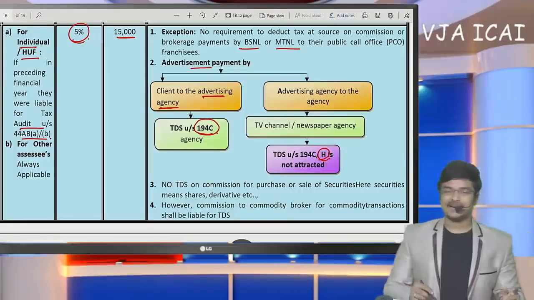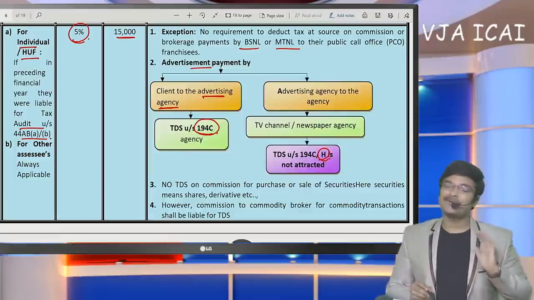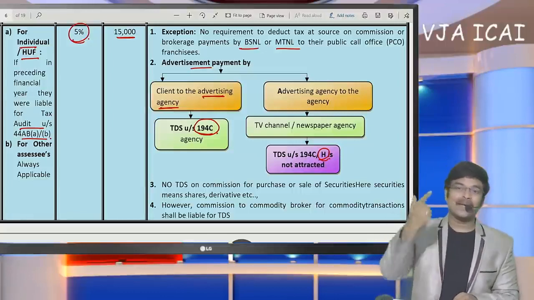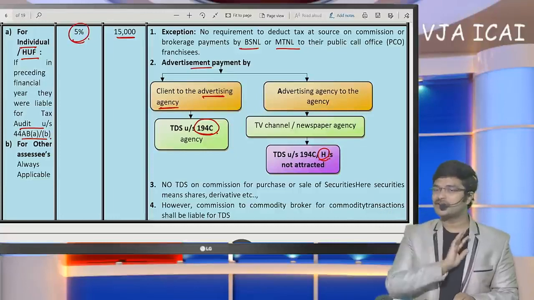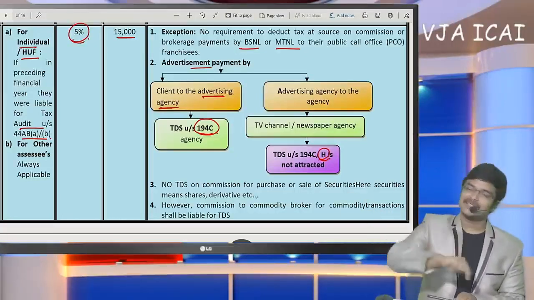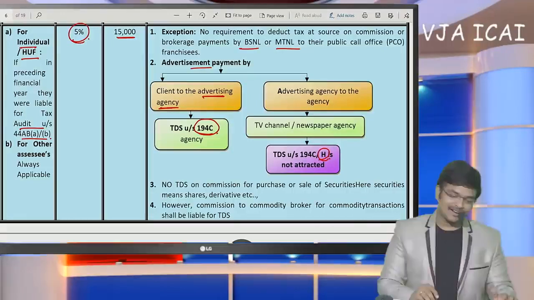If I make direct payment to government and government pays commission to such an agent, then government deducts under 194H. Both are different aspects. If I make payment directly to the advertising agent, I have to deduct TDS under 194C. But if I make payment directly to the government, under section 196, we should not deduct TDS. And the government is going to pay commission to such advertising agent, where government will deduct TDS under 194H.